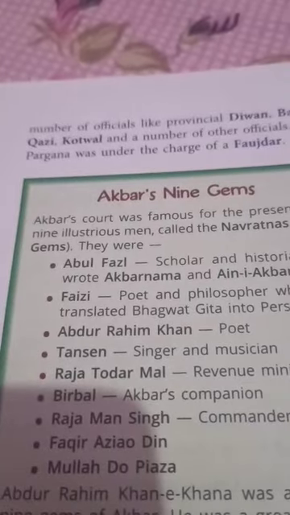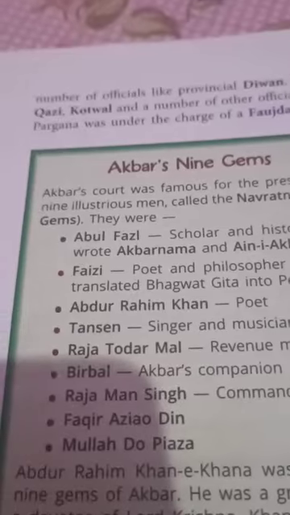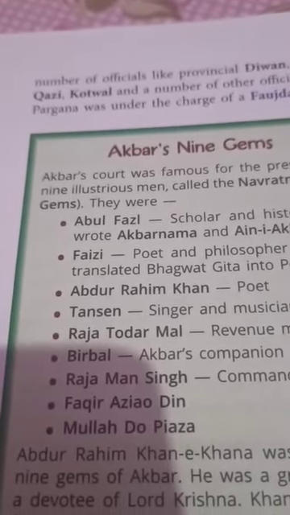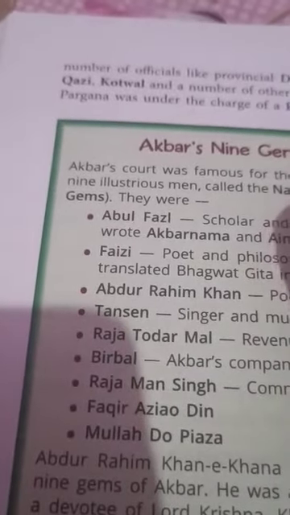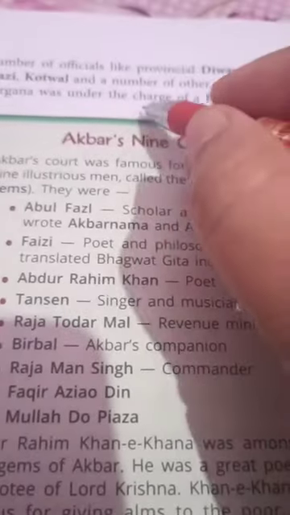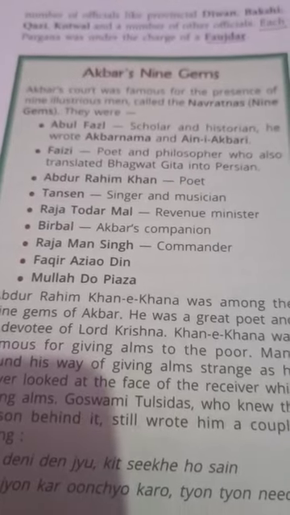Fourth point: under the charge of the Subedar. Fifth point: the Subedar was assisted by a number of officials like Diwan, Bakshi, Qazi, Kotwal. And the last point: each pargana was under the charge of the Faujdar.